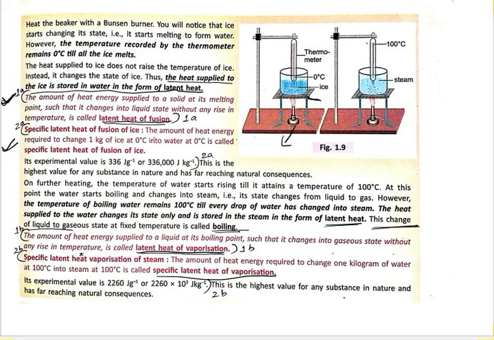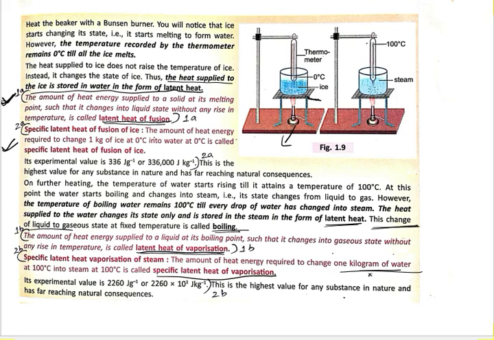So if you see the latent heat of vaporization, what is it? It is the amount of heat energy supplied to a liquid at its boiling point such that it changes into gaseous state, which means steam, without any rise in temperature, and is called latent heat of vaporization. And for specific latent heat of vaporization, we take a particular quantity of water, that is 1 kilogram of water.